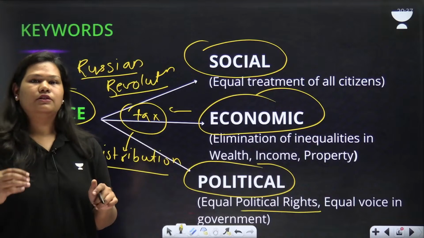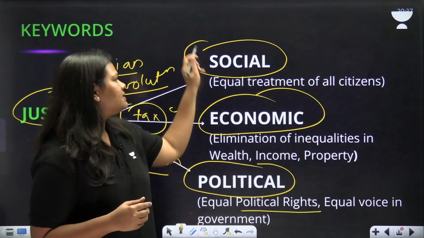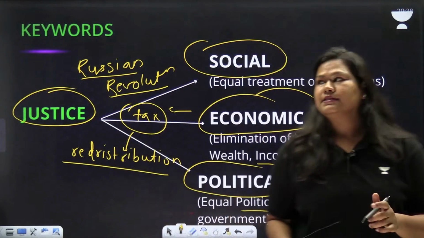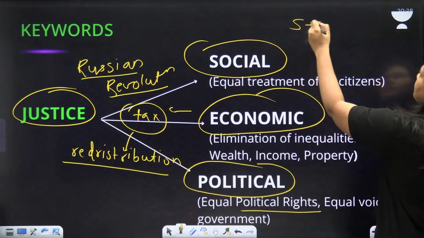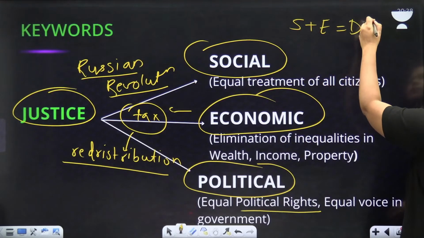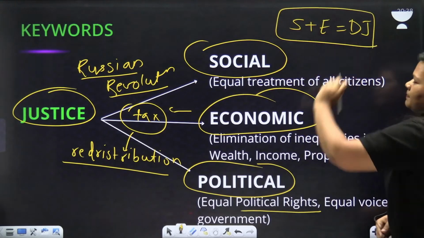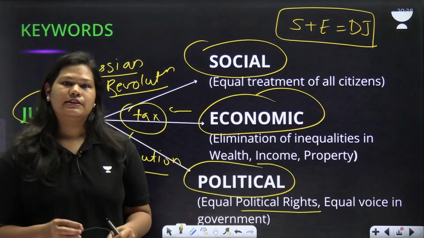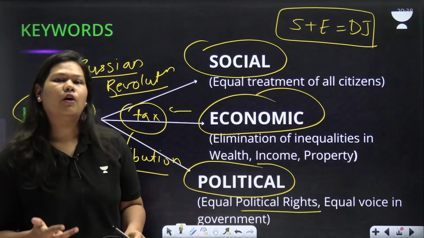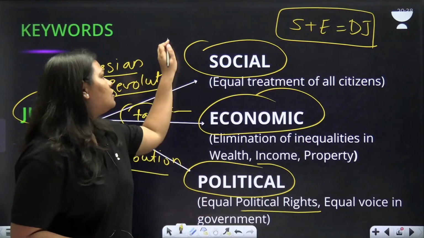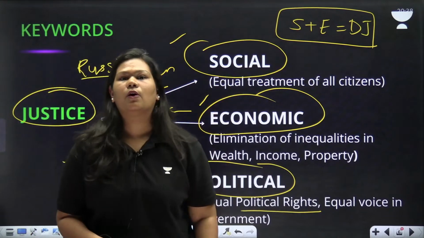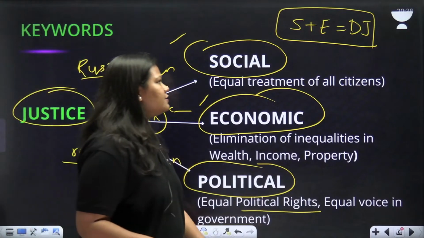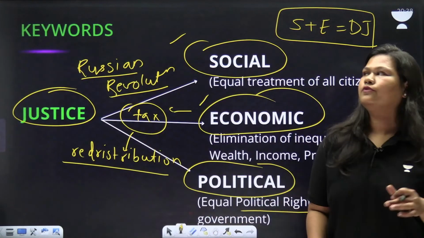Now, one thing you need to remember is social plus economic justice is called distributive justice. So the Preamble of the Indian Constitution has 3 types of justice: social, economic and political justice. Social and economic justice cumulatively are called distributive justice. Okay, hope it is clear so far. Now moving forward,